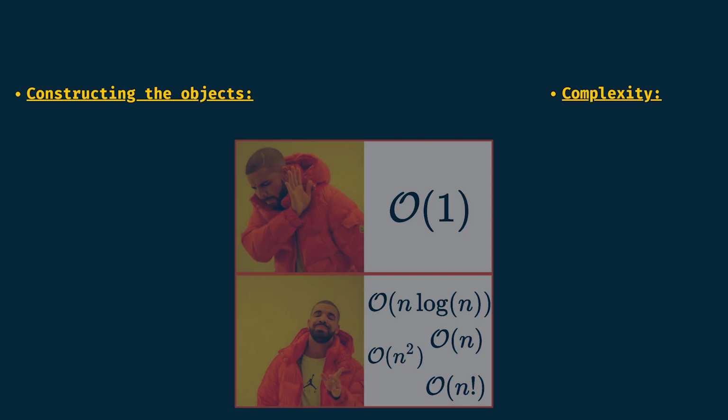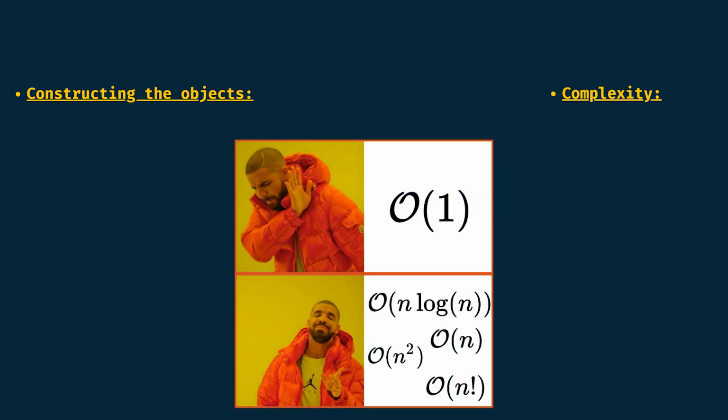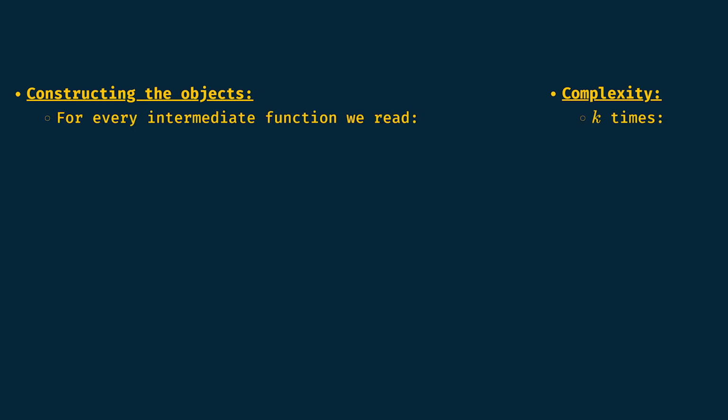We won't detail every step here, as we are now familiar with complexity and know we can ignore some big O of 1 operations. To construct the objects, we iterate through our file, and for every intermediate function we read, that's k times, we read and create its shifters, that's in big O of s.